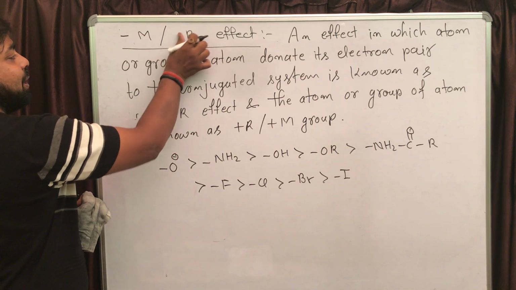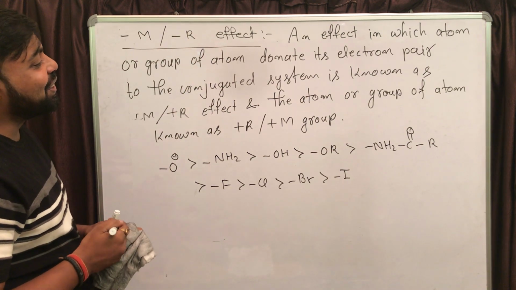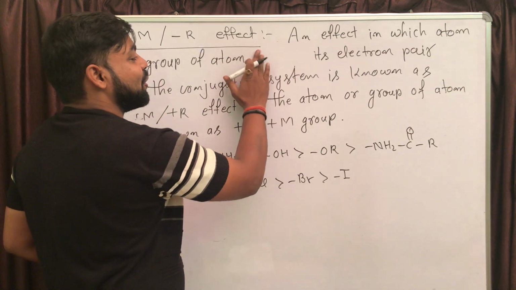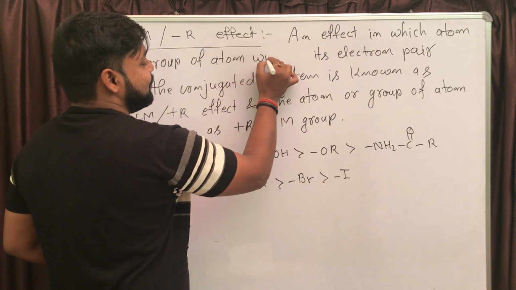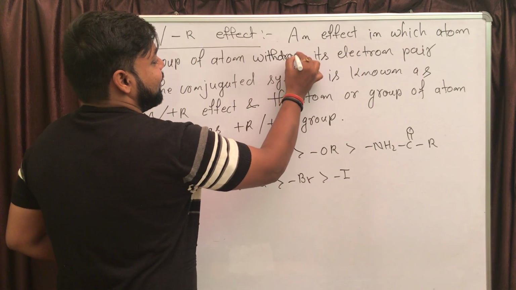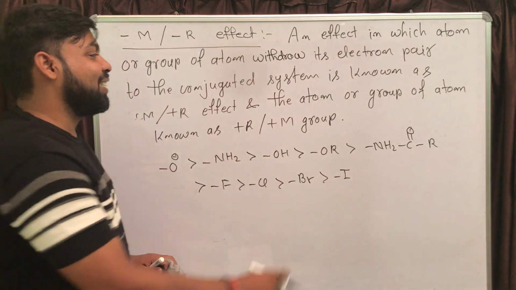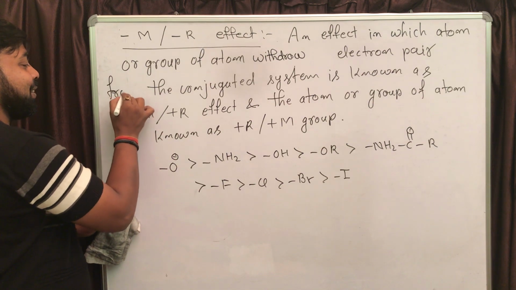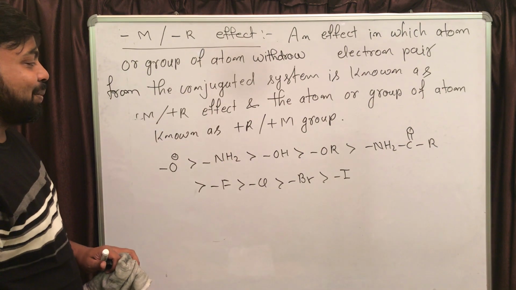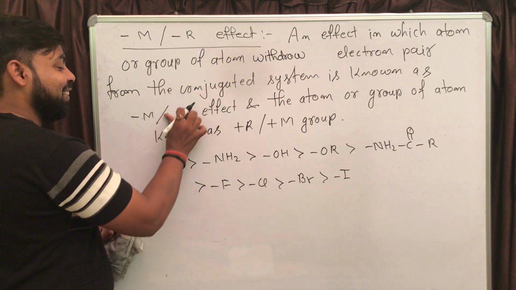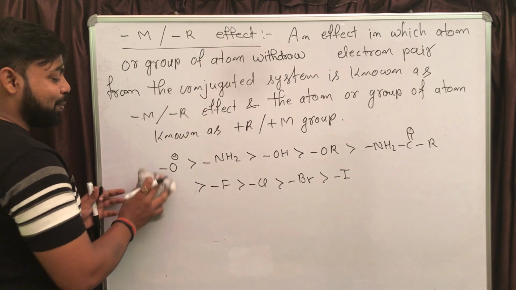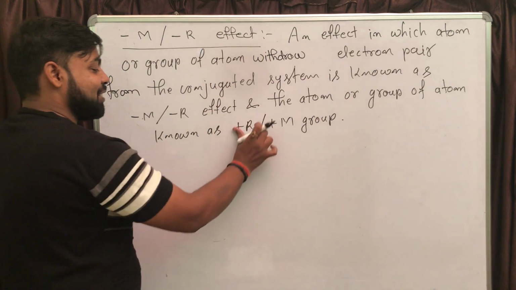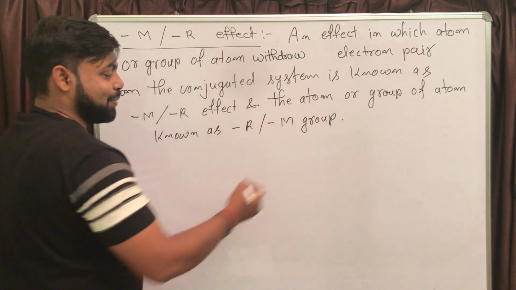If we need to write the definition, it is an effect in which an atom or group of atoms, not donate, withdraws electron pair from the conjugated system is known as minus R or minus M effect, and the atom or group of atoms which is withdrawing electrons from the conjugated system is known as minus R or minus M group, right?